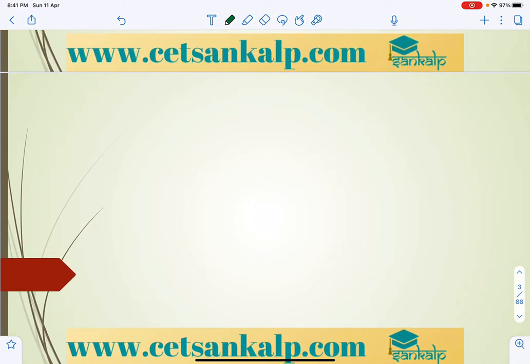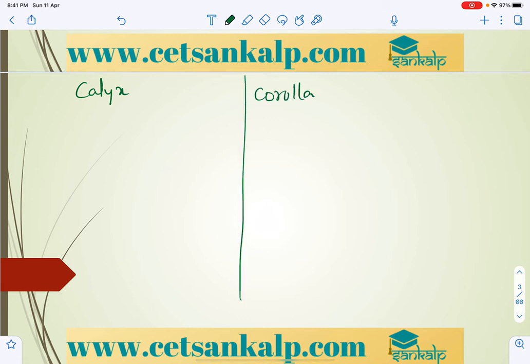In this, we know that there are 4 whorls: calyx, corolla. First, let me take 2 whorls. These 2 whorls are the non-essential whorls, which are not involved in reproduction. Why are they called non-essential? We consider mainly reproduction here.